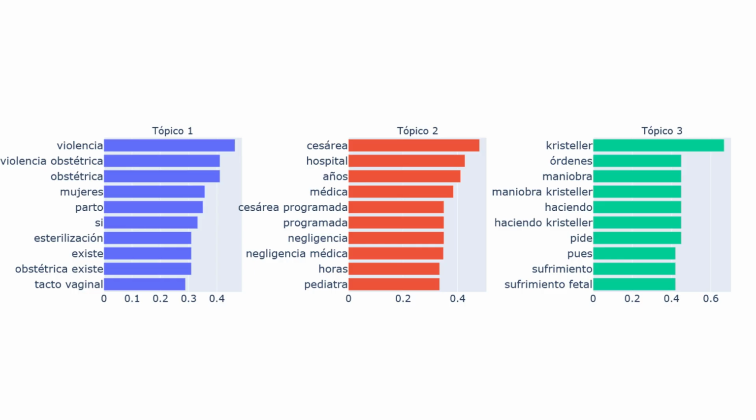Topic 2 is related to institutional violence, containing terms like medical malpractice and scheduled cesarean section. Finally, topic 3 is associated with physical violence, as it mainly includes the terms Kristeller maneuver and fetal distress.